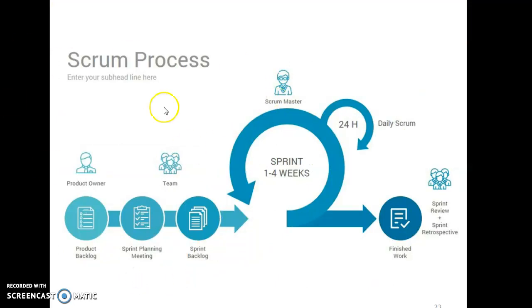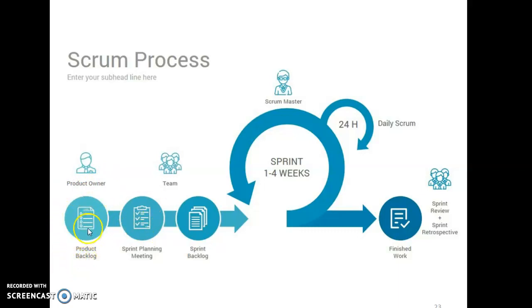So this is the Scrum process. The diagram shows the Scrum process where the product owner is there. He will specify the requirements and the product features. So product backlogs are nothing but your product features or the product requirements stated by the product owner. The product owner may be the end user. So the requirements are stated, that is also called the product backlog.